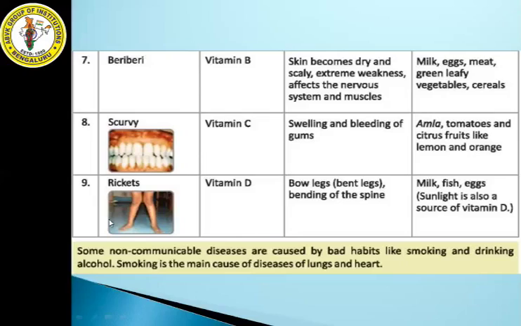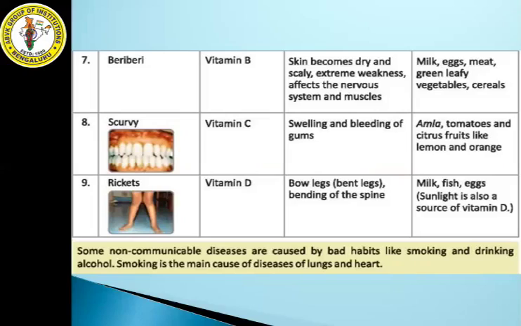So the symptoms of rickets are bow legs, that is bent legs, and bending of spine. Understood? To get rid of rickets, you need to have food items like milk, fish, egg, and also you can get vitamin D from sunlight. So if you stand in sunlight for a few minutes, then you will be getting vitamin D.